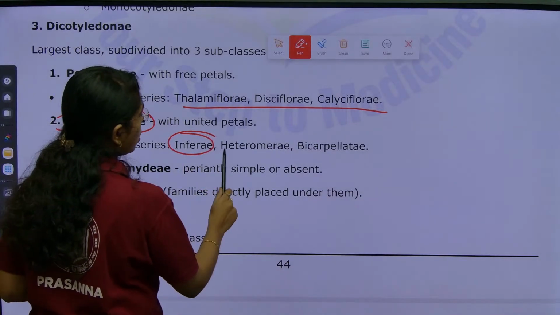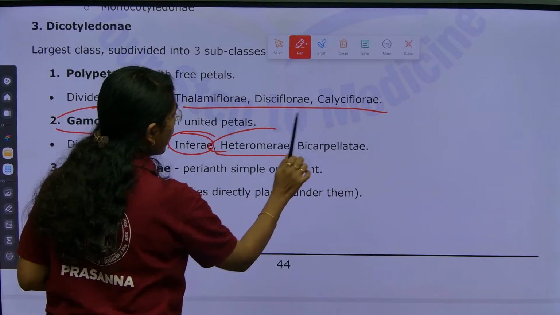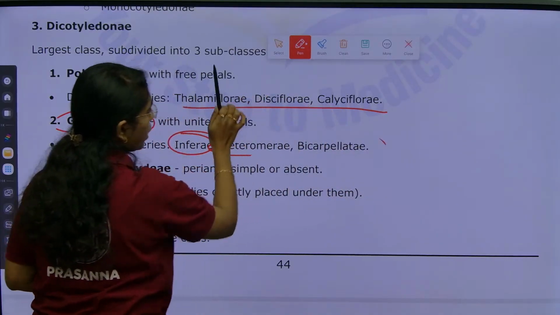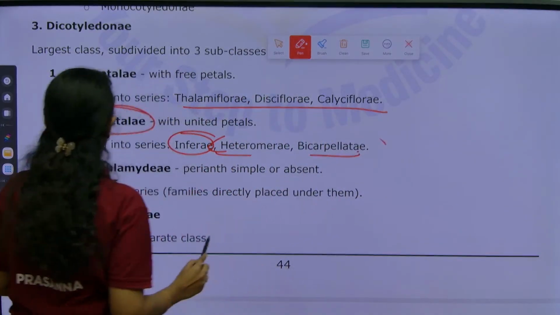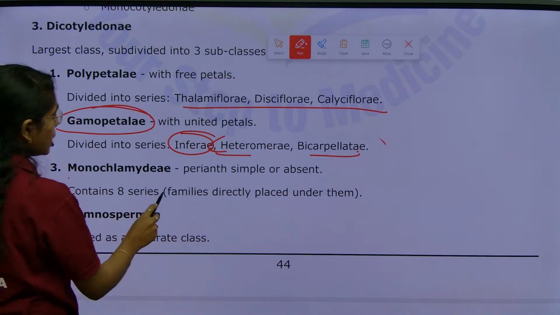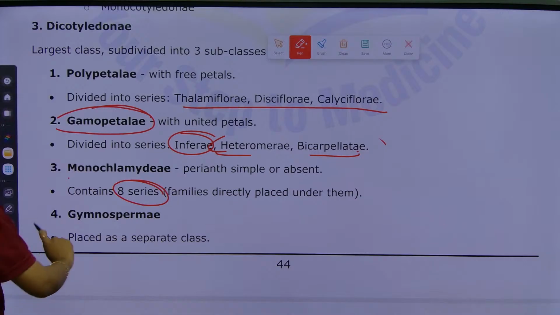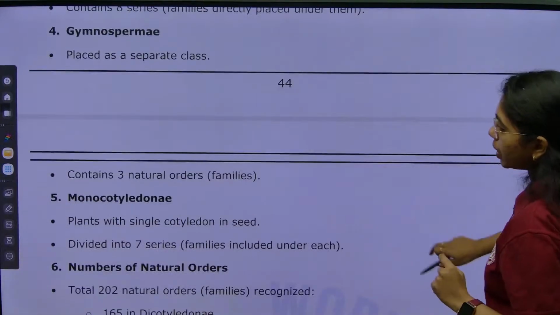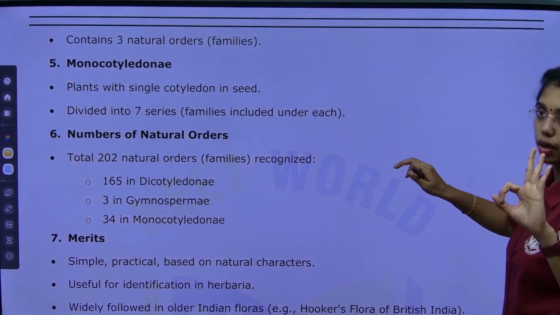Series include Inferae, Heteromerae and Bicarpellatae. Next, Monochlamydeae, where the perianth is simple or absent. This contains 8 series. Then Gymnospermae is placed in a separate class with 3 natural orders.